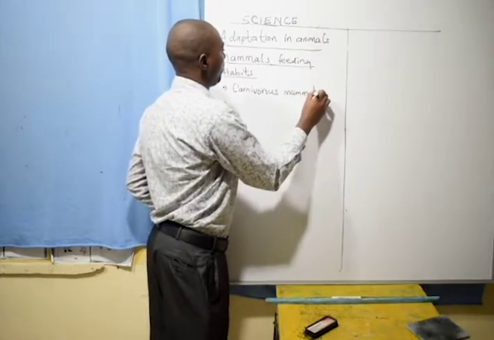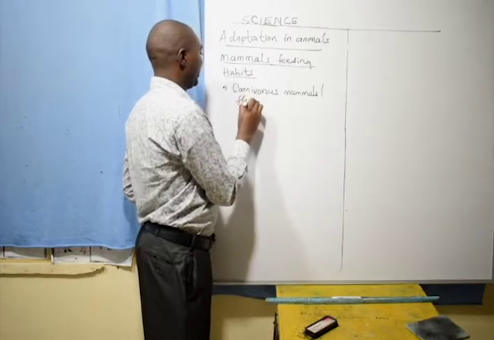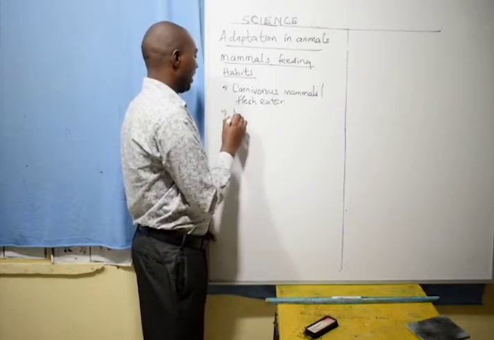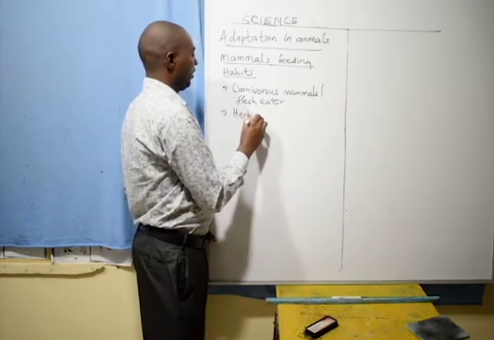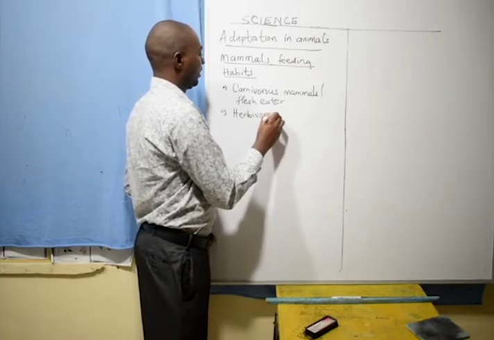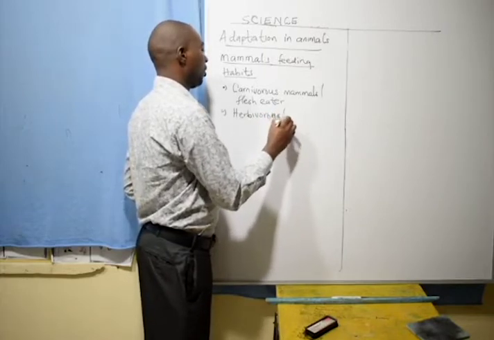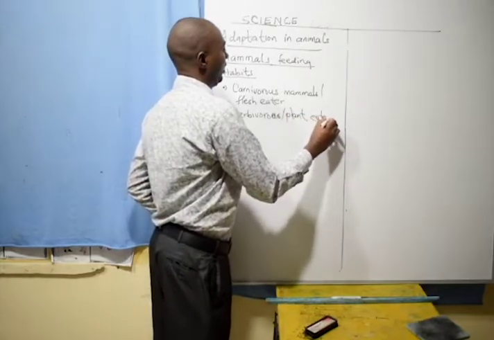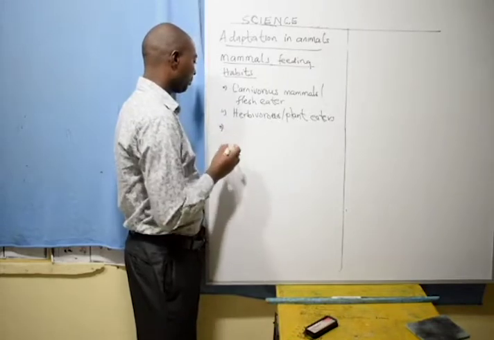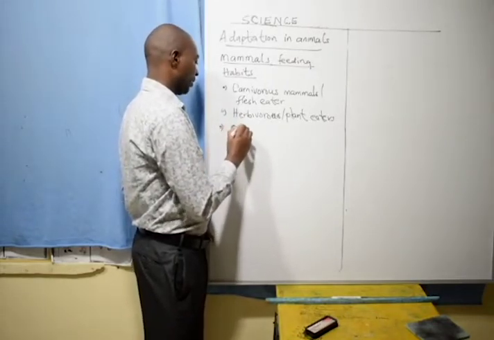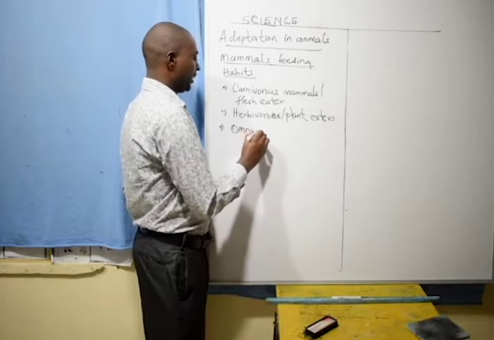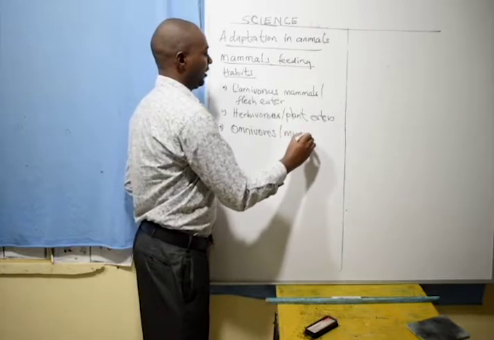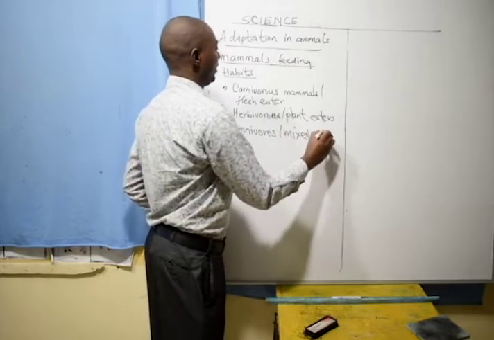The carnivorous mammals are also known as the flesh eaters. And I'm going to discuss the herbivorous mammals, or the plant eaters. I'll also describe the omnivores. Omnivores means mixed diet eaters.